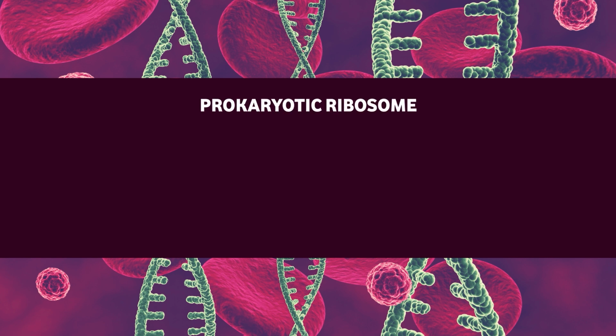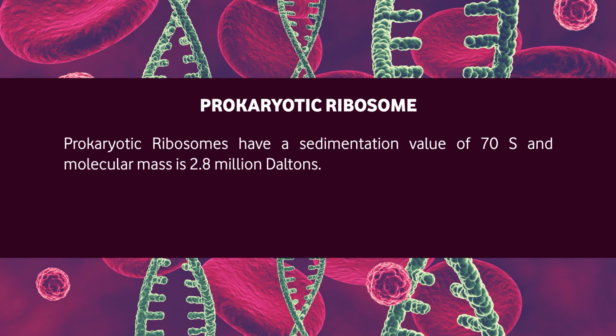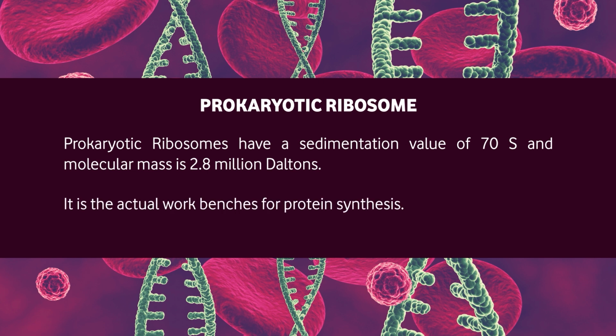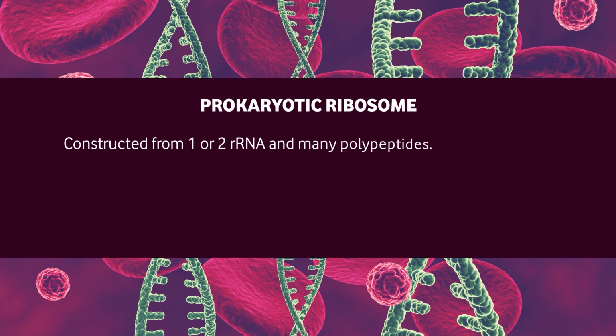Let us discuss the prokaryotic ribosome. Prokaryotic ribosomes have a sedimentation value of 70S and a molecular mass of 2.8 million Daltons. It is the actual work bench for protein synthesis. 70S ribosomes are constructed from 1 or 2 ribosomal RNAs and many polypeptides.